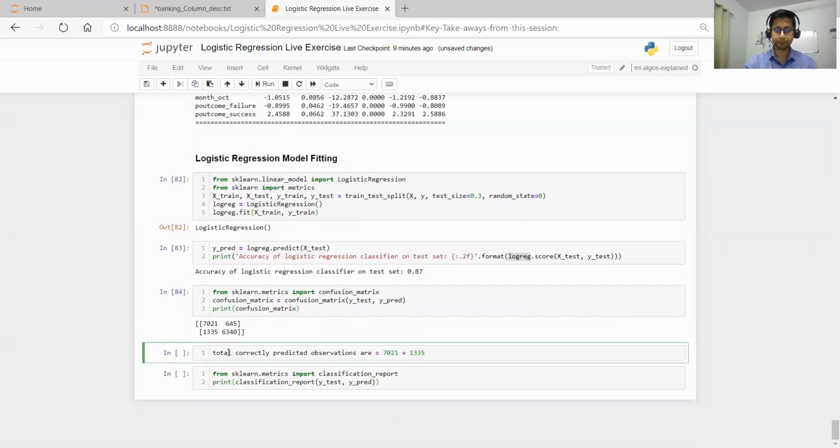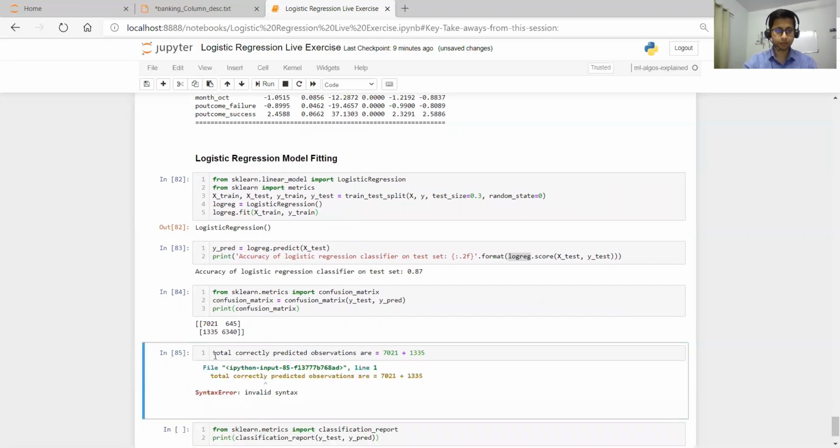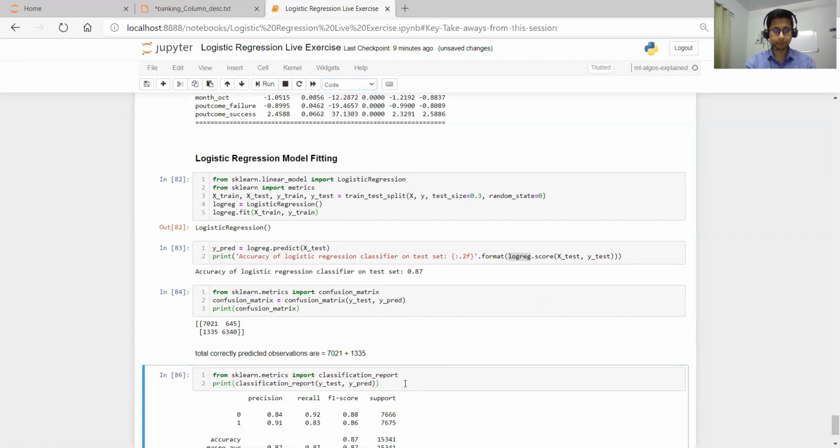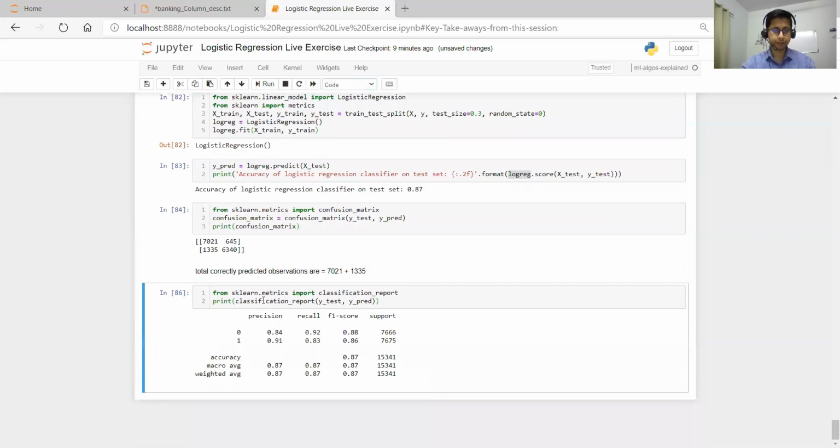Actually we need to convert it to markdown. Okay, fine. So now let's print this precision and recall. So total accuracy we got is 87. So this is the precision: for 0 it is 84, for 1 it is 91. And for recall, for 0 it is 92 and for 1 it is 83.